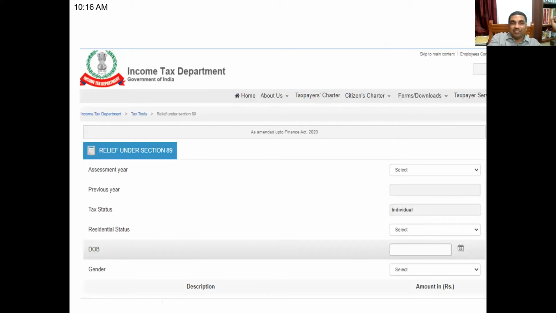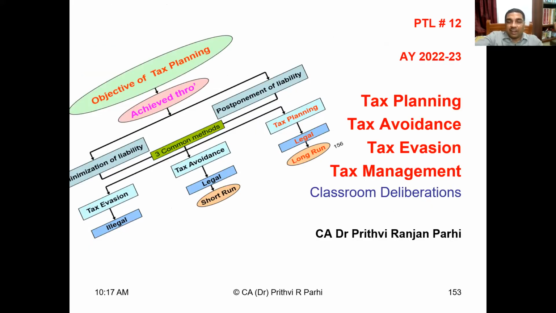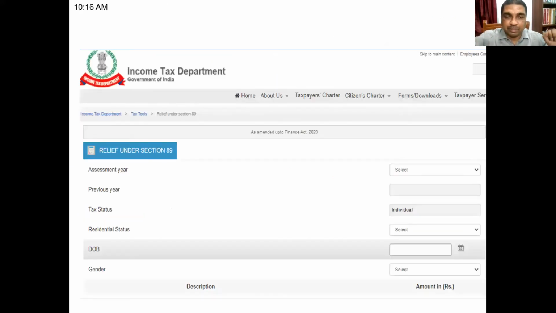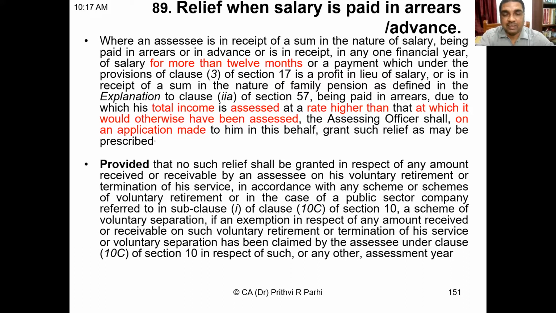How much relief will be allowed? You can find out using a tax calculator. You can find out how relief can be computed. I will show you that at an appropriate time. Normally, let me explain how relief is computed. Let us say the total income in the current year is more because of receipt of arrears. You can find out what the tax liability is.